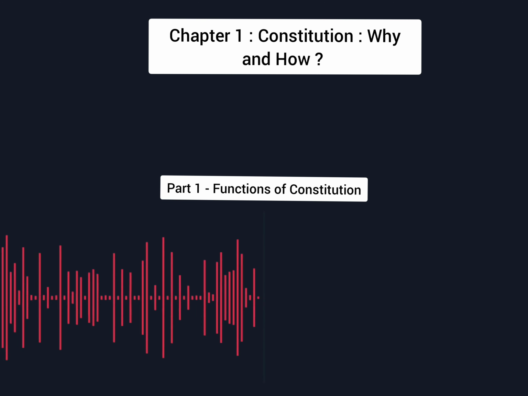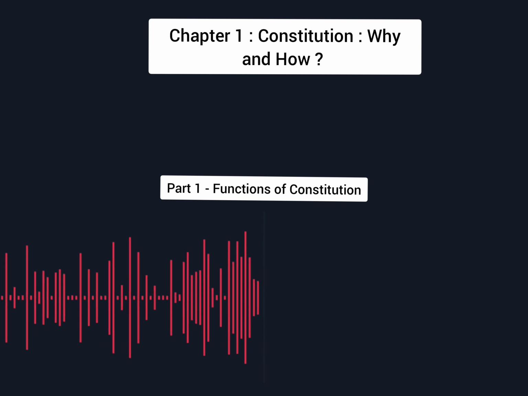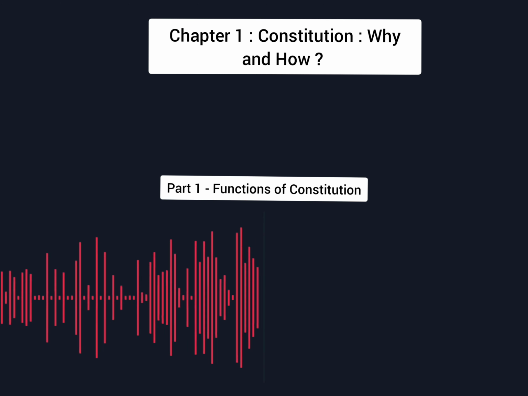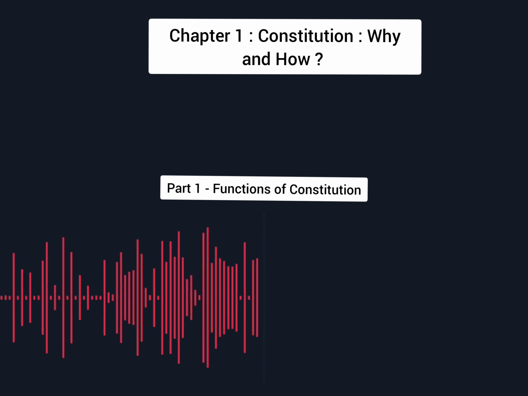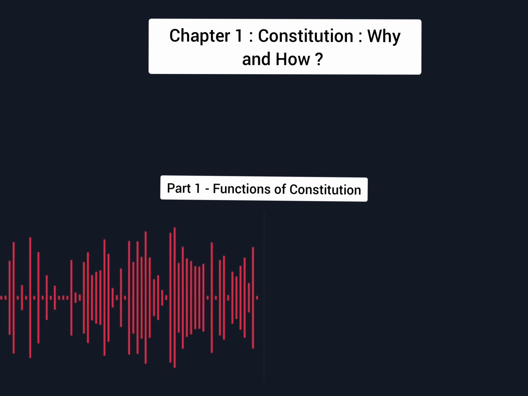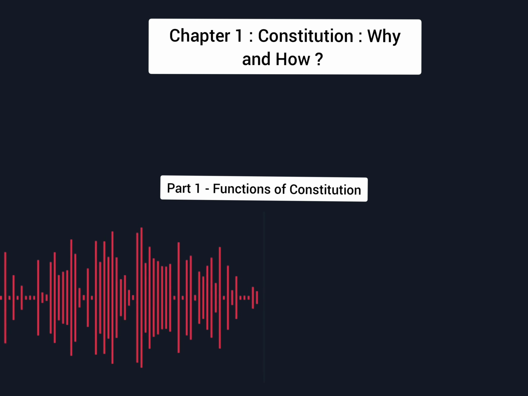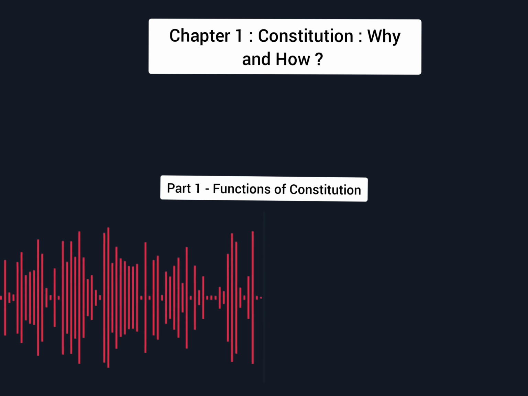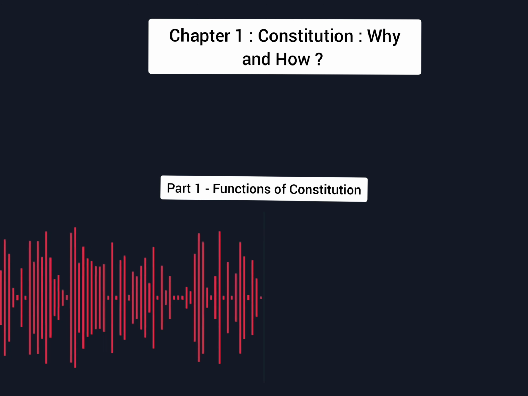But the next point is, if Parliament has the authority to enact laws, there must be a law that bestows this authority on the Parliament in the first place. If you are saying Parliament is going to make laws and policies, then which law will give that authority to the Parliament? So, this is the second function of the Constitution. The second function is to specify who has the power to make decisions in a society.